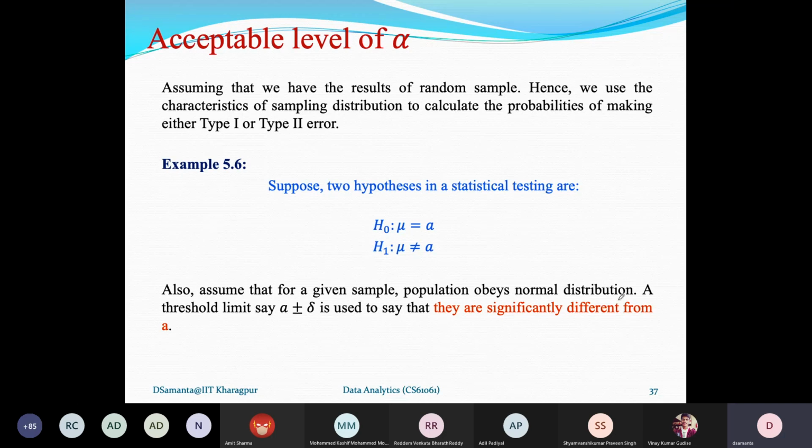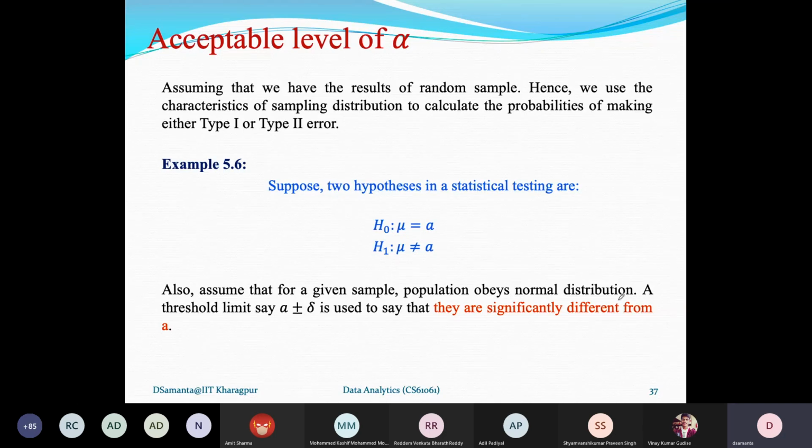Now, how type 1 error is related to alpha, the level of significance, needs more explanation and discussion. I can start with an example.